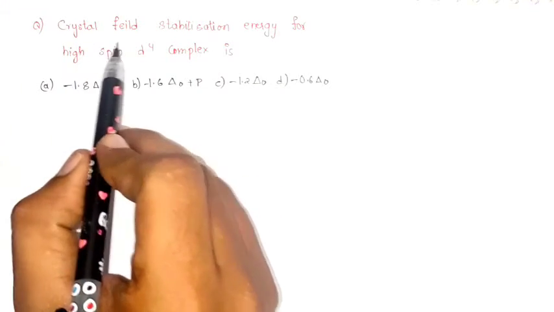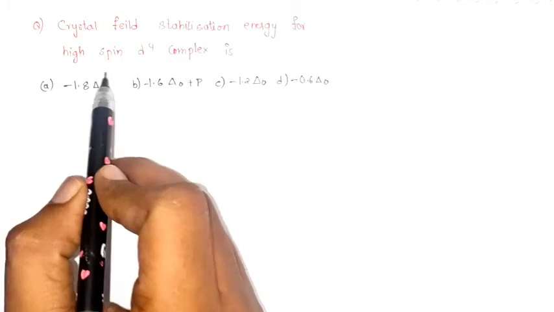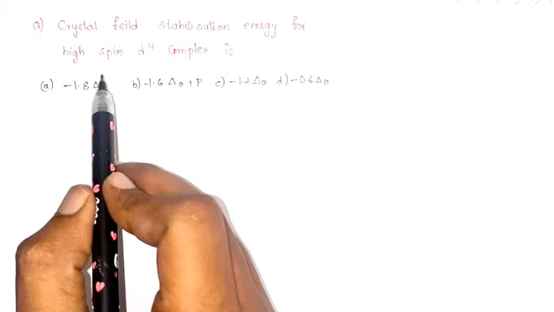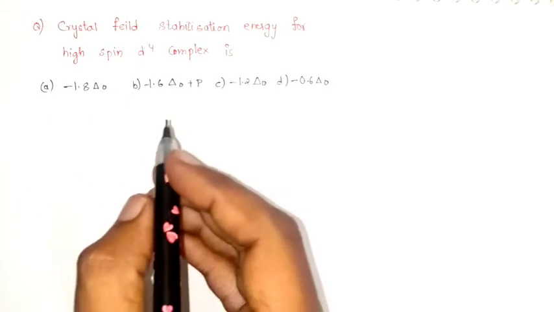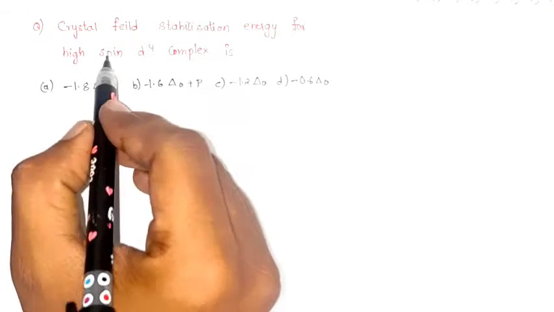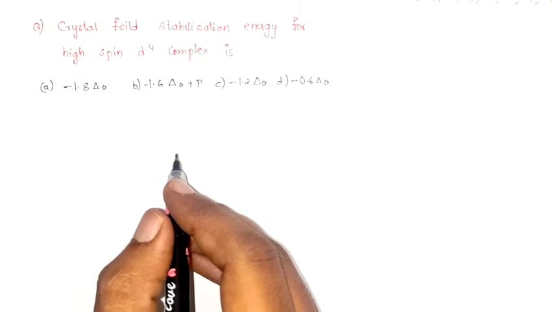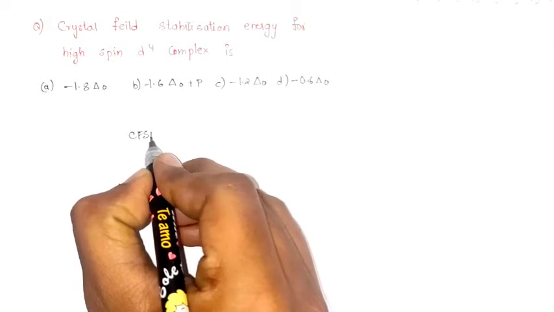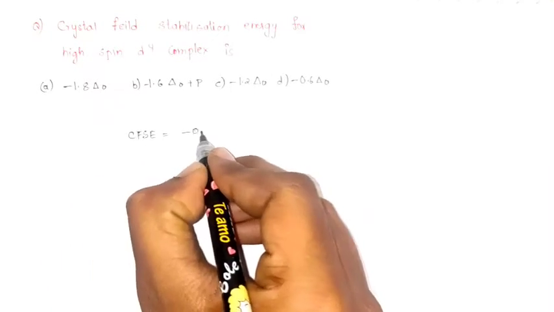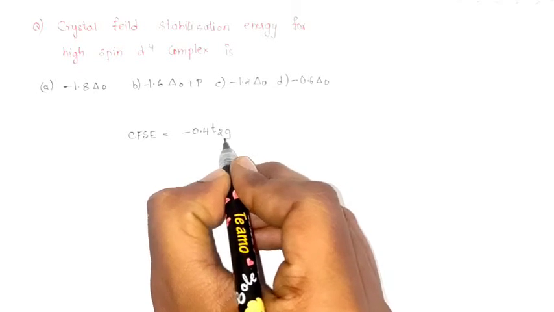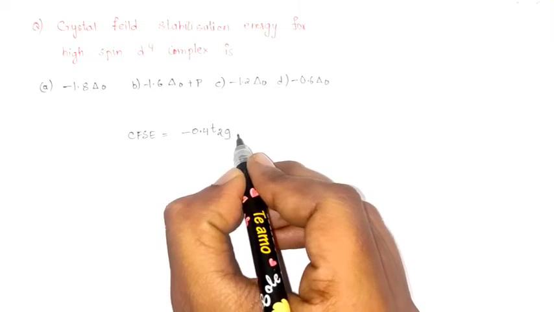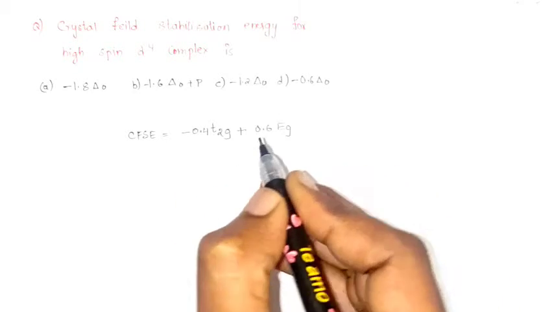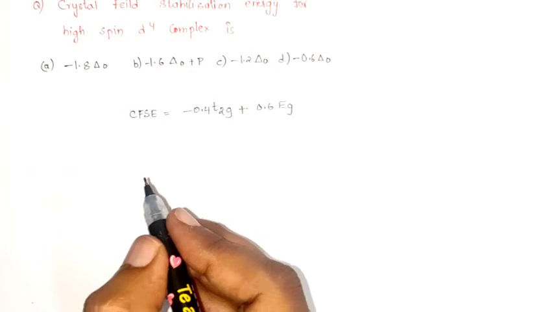So see the question: crystal field stabilization energy for a high spin d4 complex. High spin means all are free electrons, that means they are not spin paired. You have to remember the formula for octahedral geometry. The formula for CFSE would be minus 0.4 times the T2g electrons, that is the electrons present in T2g, plus 0.6 times the Eg electrons. That means we are considering the electrons present in T2g as well as Eg.